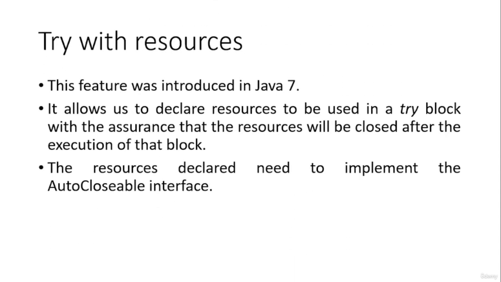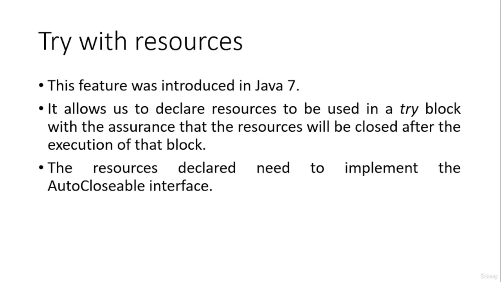Hello and welcome back. In this lecture we are going to discuss a feature called try with resources. So we have seen the try block, how we can handle the exceptions using the try block. In this lecture, we will discuss a feature which was introduced in Java 7, which is called try with resources. In this feature, it will allow us to declare some resources, and automatically the compiler